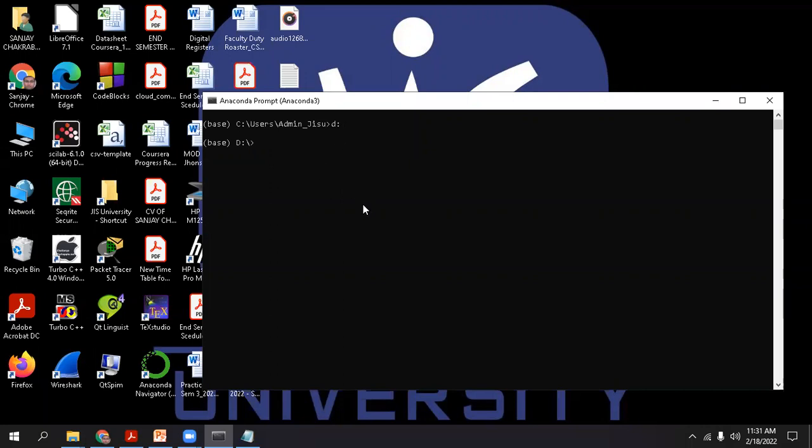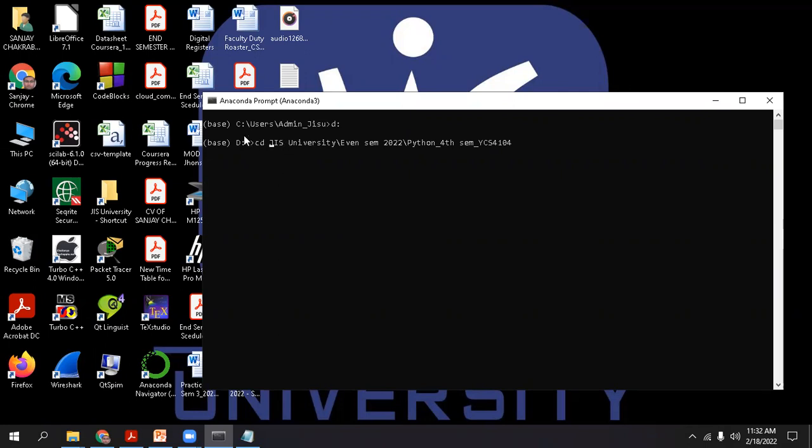No problem. Now, within this D drive, I'm going to copy and paste the entire path, except this D:/ because we are already in the D drive, we don't need to paste it. So we will do it and make it CD. CD means change directory. This CD command is also popular in DOS.